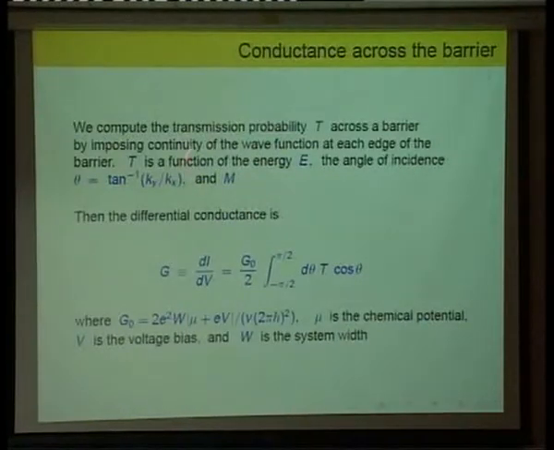So this is just some technical stuff. What we did is we computed the transmission probability across the barrier, imposing continuity of the wave function, and this is not completely trivial. I'll tell you later what continuity of the wave function really means across a barrier. So we calculate the transmission probability across the barrier. This is going to be a function of the energy of the incident electron, the angle of incidence, and this m. And then the differential conductance has an expression like this. This is the conductance in the direction perpendicular to the barrier, so that's why you get this factor of cosine theta, where theta is the angle of incidence.